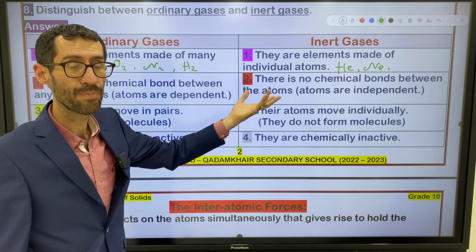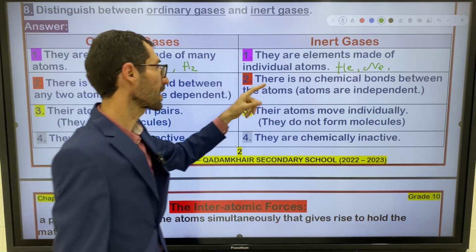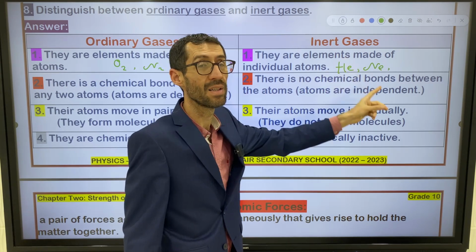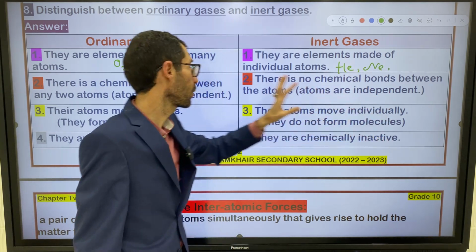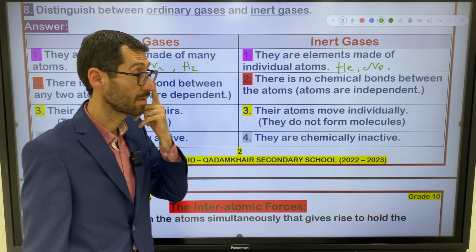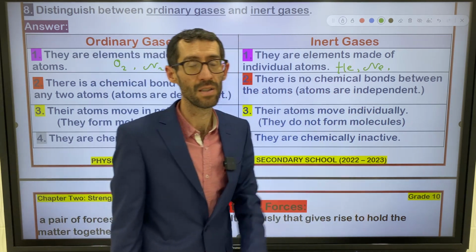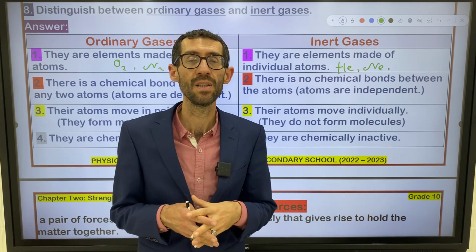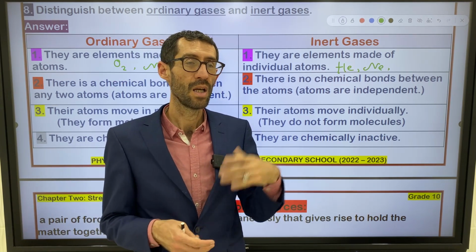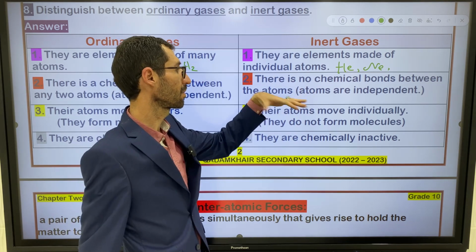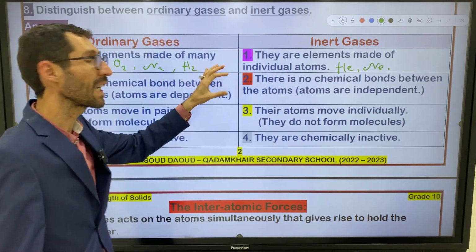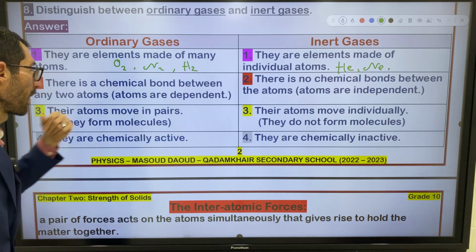Do inert gases make bond or not? Let's read it. There is no chemical bond between the atoms, right? Atoms are independent. They move separately, so they are not able to make bonds.